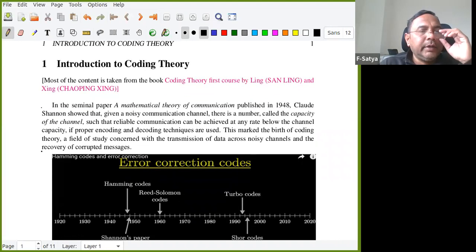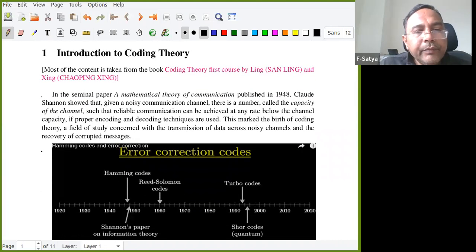Okay. Now fine. So actually, coding theory started because of one paper published by Shannon around 1948. Before him, there was another person called Hamming. Hamming and Shannon both worked in Bell Laboratories, right?